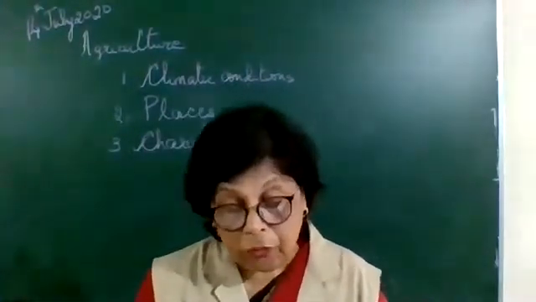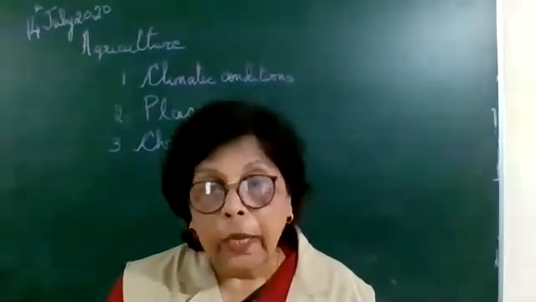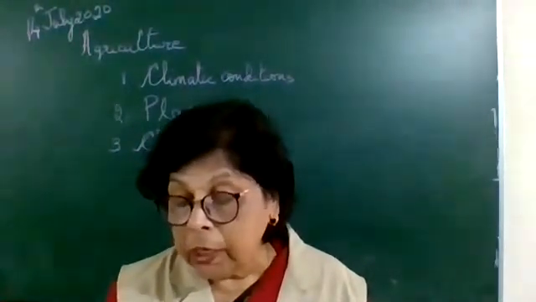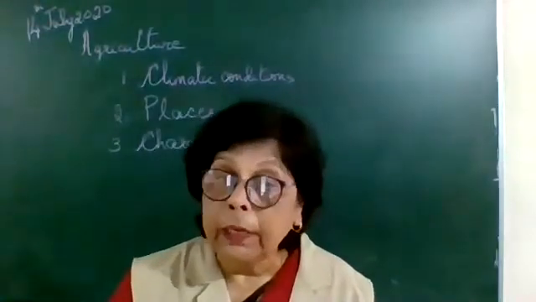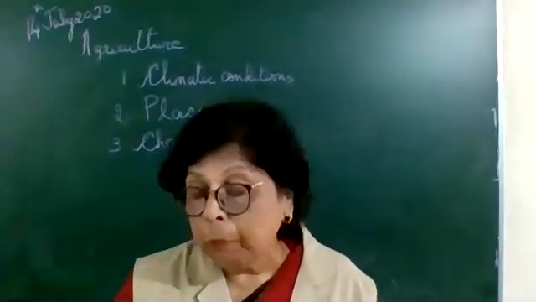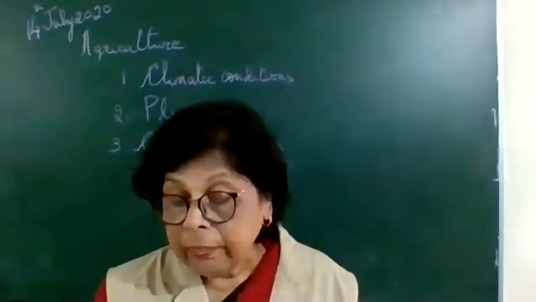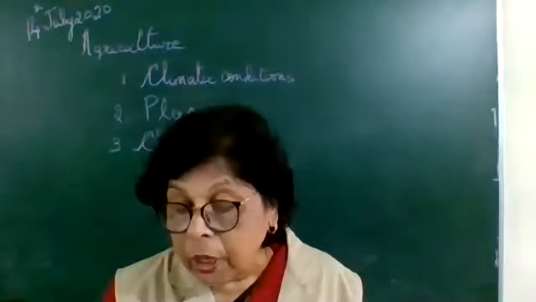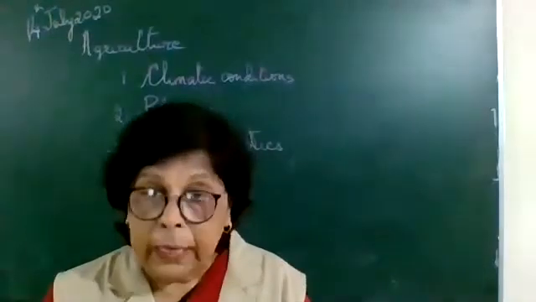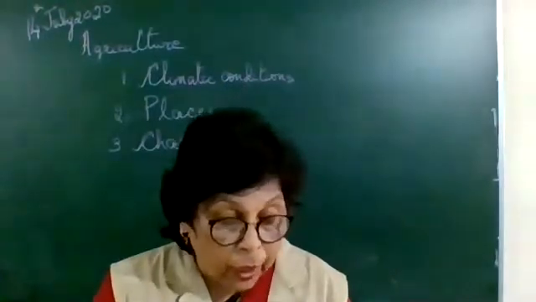Now you come to the next crop, which is millet. First point. Now millet you will put under a separate heading. First point. Jowar, bajra and ragi are the important millets grown in India. Again, this is a 1-mark question which comes for the board exam. Second point, known as coarse grain, they have very high nutritional value. This comes under millets. Now millets are of 3 types, ragi, then you have jowar and bajra.